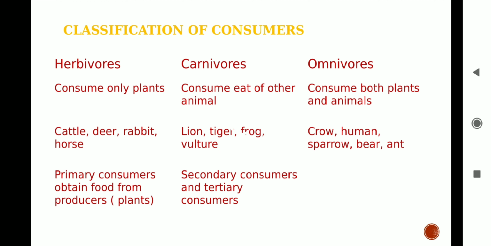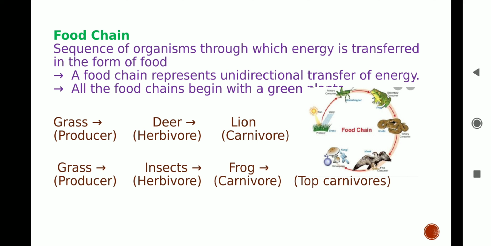Food chain is the sequence which transfers food energy from one organism to another. In simple words, who eats whom? All food chains begin with green plants, as green plants can capture energy from the sun and perform photosynthesis. We can see in the example, grass is eaten up by deer and the deer is then eaten up by the lion. Food chain is always unidirectional. It cannot take place in the reverse direction, from lion to deer or deer to grass.